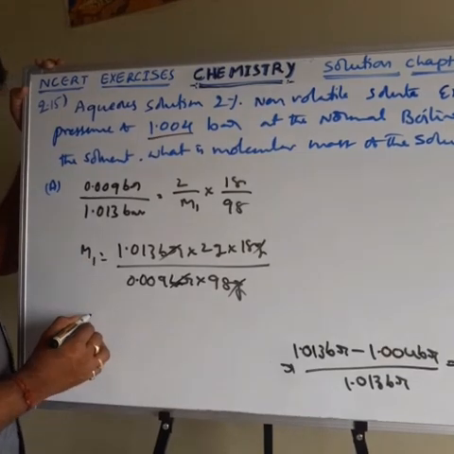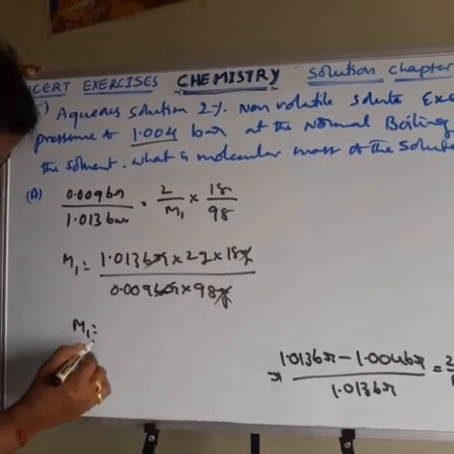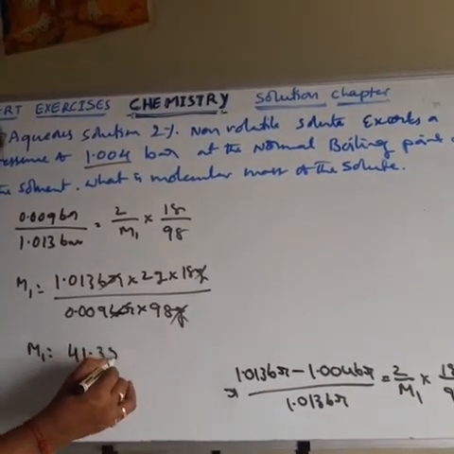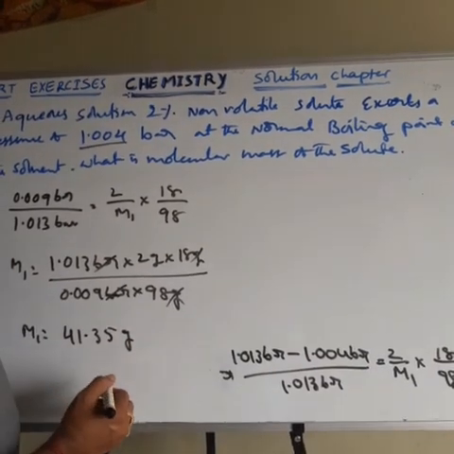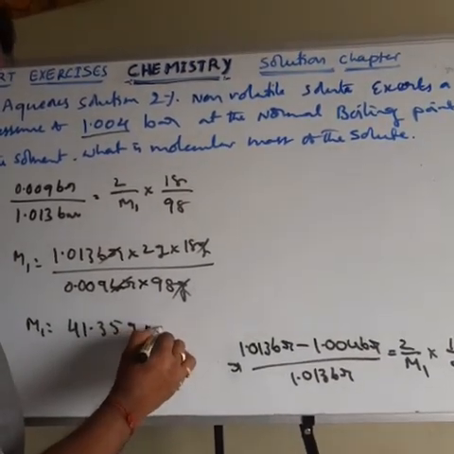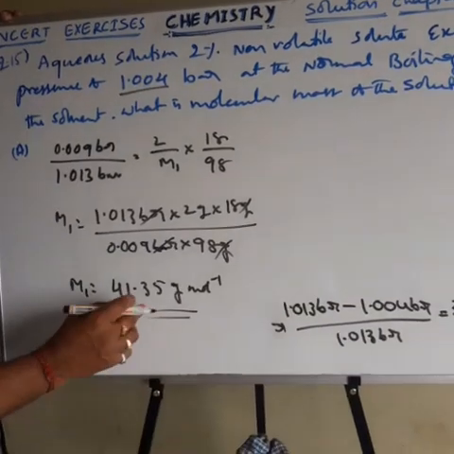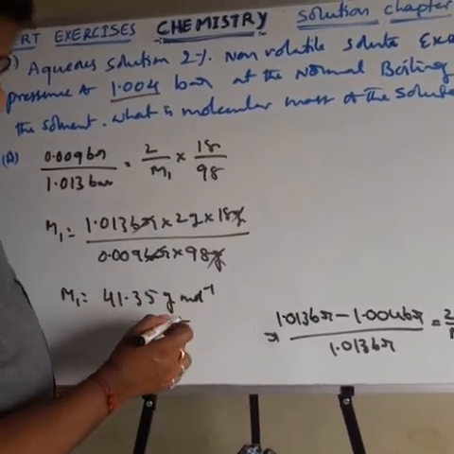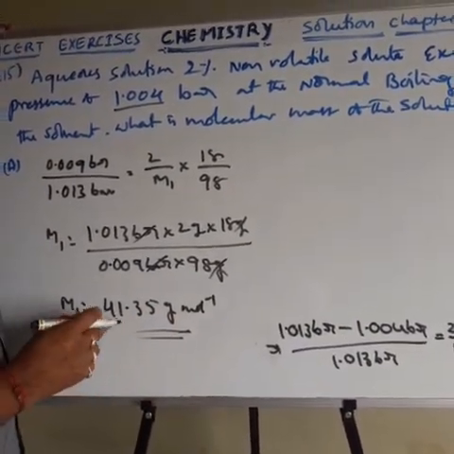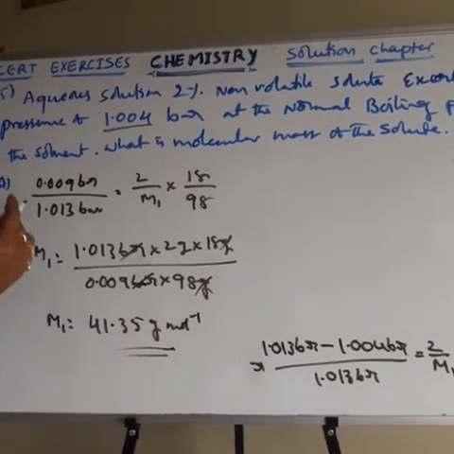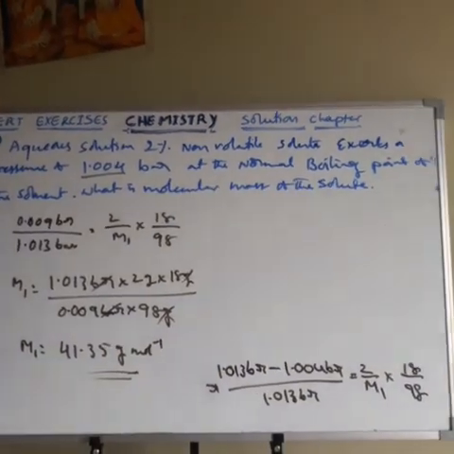To calculate this value, the molecular mass of the solute is 41.35 gram per mole, written as gram mole inverse, because it is gram molecular mass. So this is about question number 15. Next, question number 16.